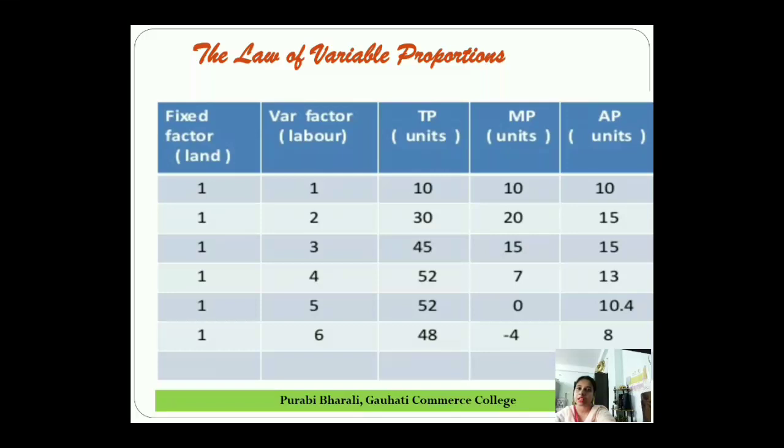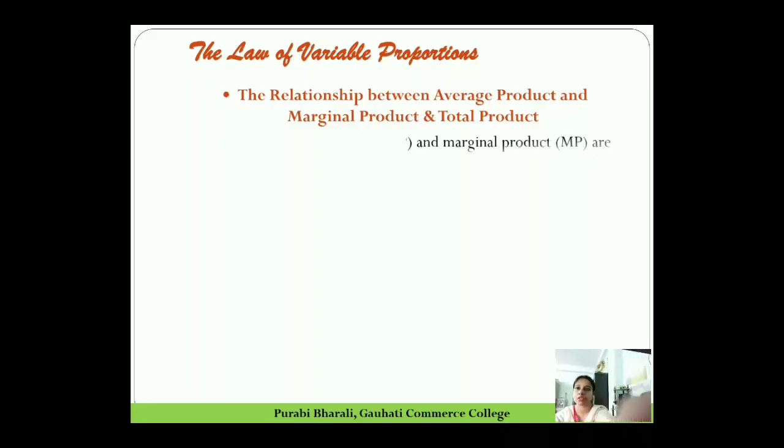Average product is increasing 10, 15, 15 up to third unit. So you see when both are increasing, marginal product is more than the average product. So you see marginal product increases 10 to 20, 20 to 15, but average product increases 10, 15, 15. So definitely increase rate of marginal product is more. Okay, that is the first relation.